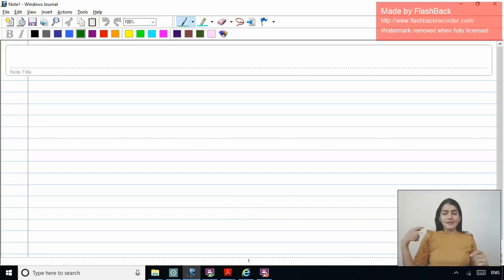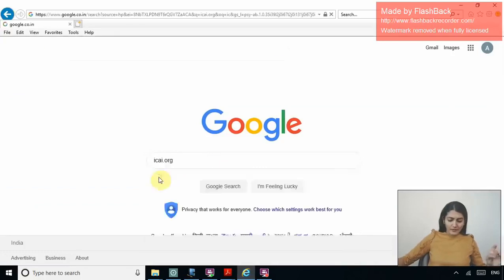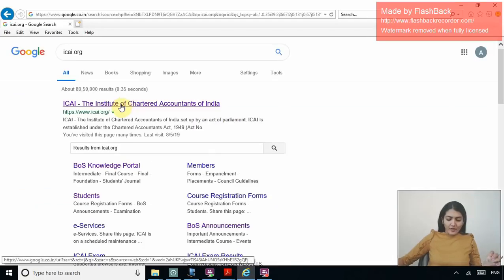Right, so this is series 3 of the MCQ discussion of all the different MCQs which have been released by ICAI. Right now I'm going to discuss the MCQs which are there in the mock test paper of March 2019. Again, the source of these MCQs would be the Institute.